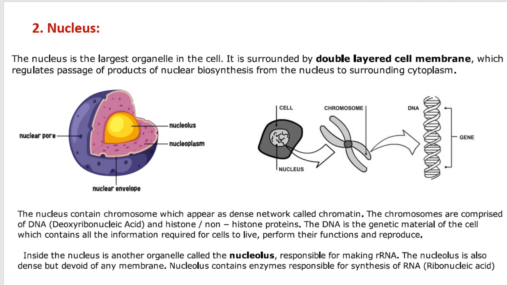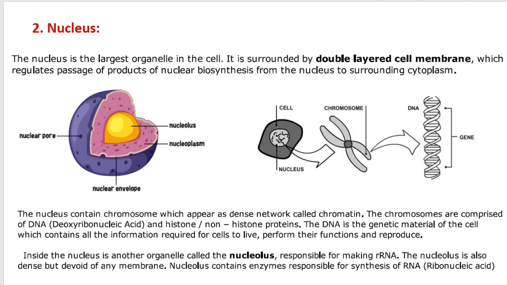It is surrounded by a double-layered membrane which regulates the passage of products of nuclear biosynthesis from the nucleus to the surrounding cytoplasm. Basically, the nucleus contains DNA and chromosomes. The nucleus contains chromosomes which appear as a dense network called chromatin. The chromosomes are comprised of DNA, or deoxyribonucleic acid, and histone or non-histone proteins.